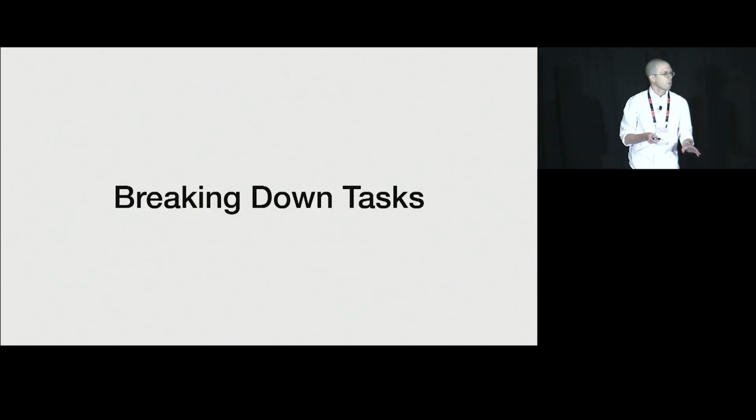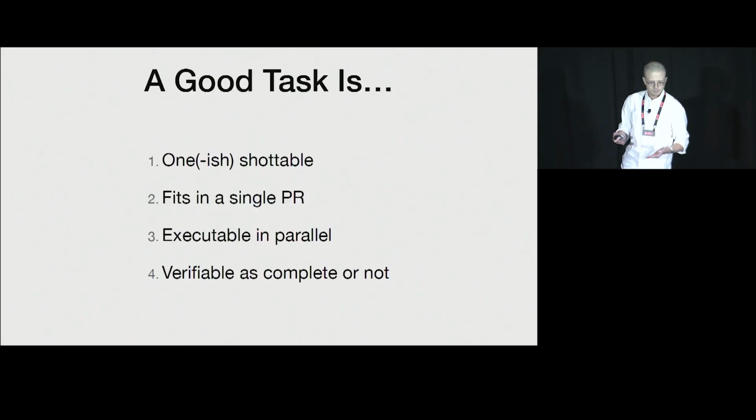Now, for the rest of the talk, I want to focus on the other end of that particular pipeline. Instead of trying to deal with the context management and the verification bottleneck, I want to talk about breaking down tasks. How can we take a large existing code base and start to divvy it up so that we can actually have these agents work in parallel to try and perform this large-scale code work?